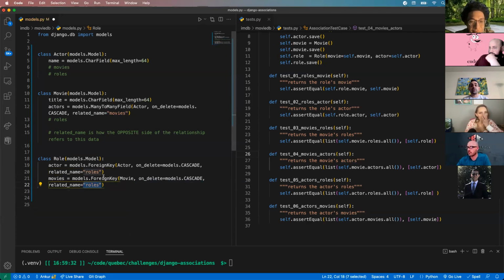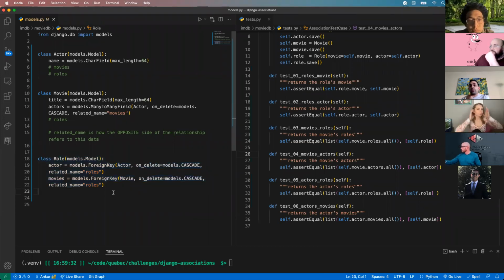And the reason we have to do this for this example is because if we look at our test cases, it's expecting some field called roles, and we want that to tie to our join table here. Edgar, you have your hand raised? Yes. So if it wasn't for these test cases, is related name always necessary when it comes to the one-to-many? Great question. No, it is optional.